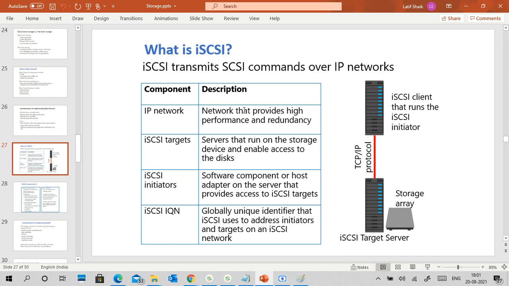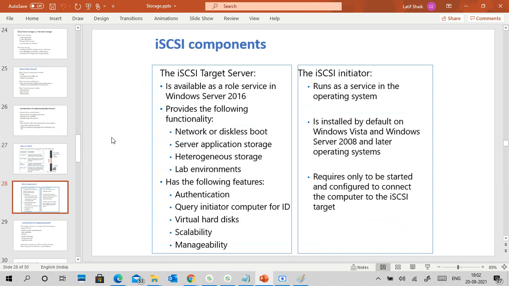IP network, IQN. So you can see the iSCSI target server that runs on a storage device enables access to disk. The initiator is a software component or a host adapter. When you use an HBA, host bus adapter, it also has an IQN number, so you can give that IQN number instead of your machine's IQN number. So this is the target server, and those are the target initiators.